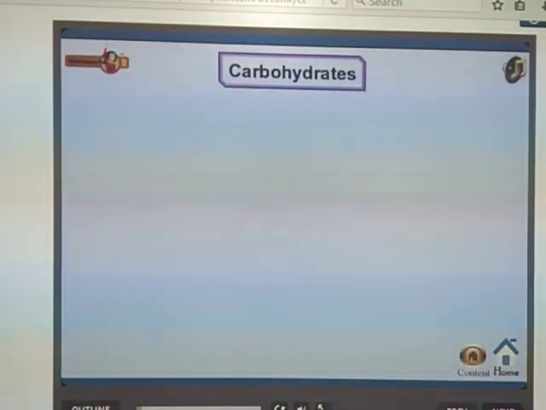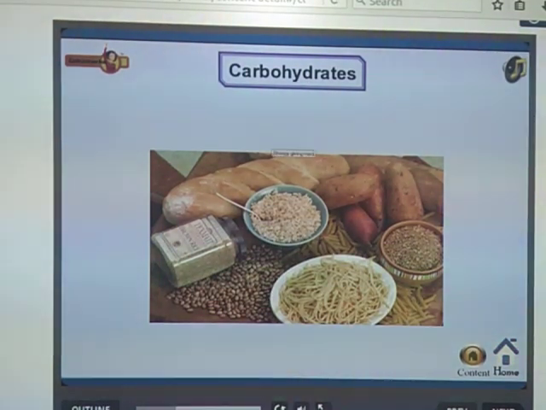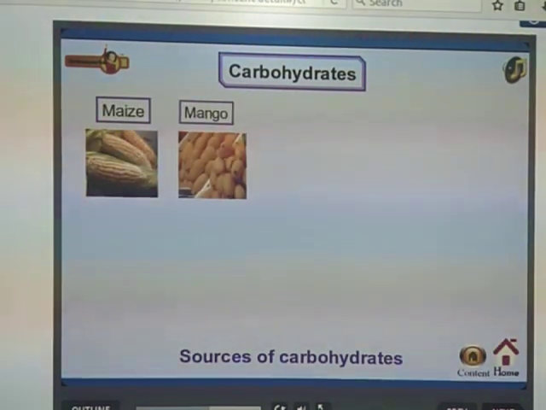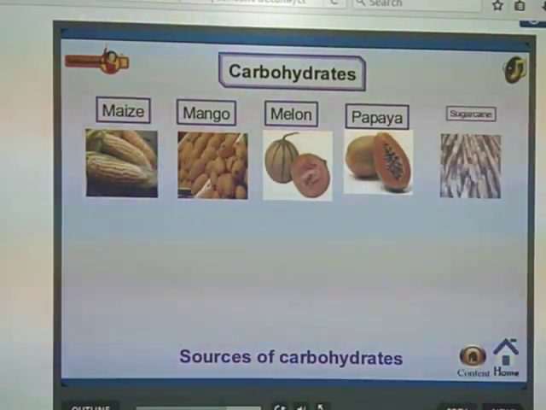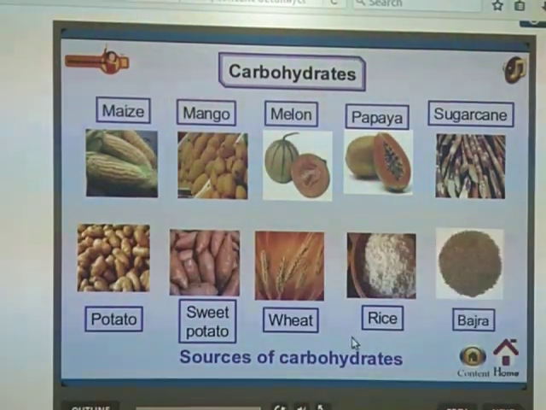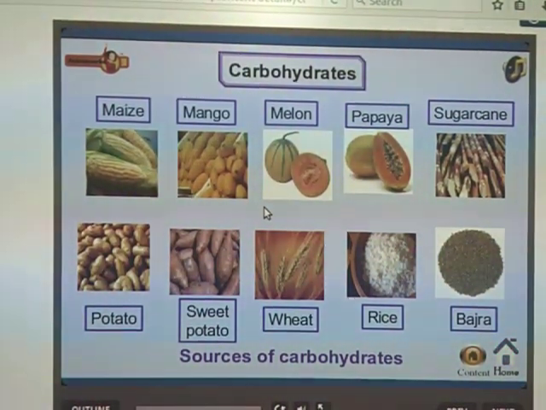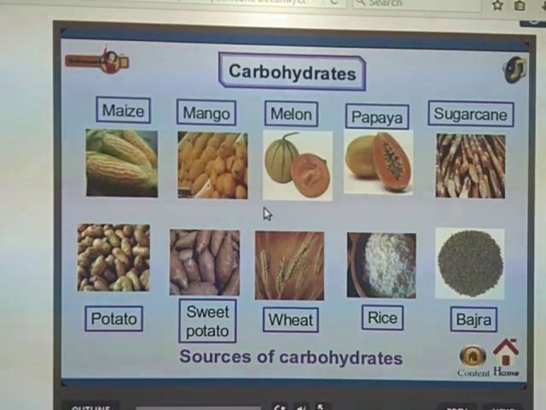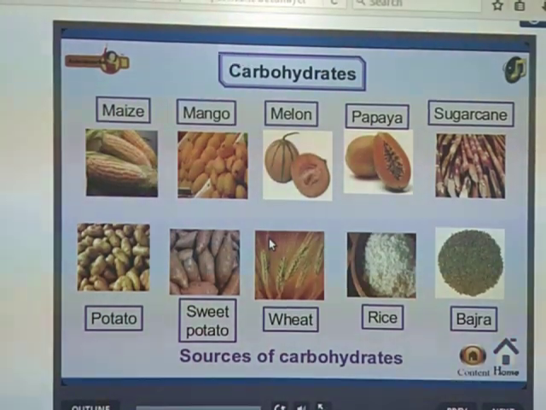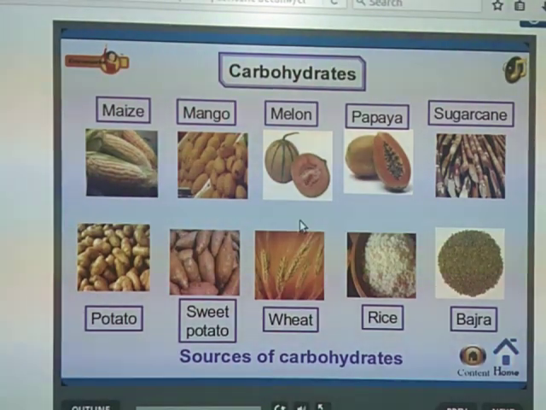First we will discuss carbohydrates. So what are these carbohydrates? Carbohydrates are also called energy giving food, and the sources of carbohydrates are maize, mango, melon, papaya, sugarcane, potato, sweet potato, wheat, rice and bajra. Carbohydrates are the energy giving food items, and most of our energy we get from carbohydrates.